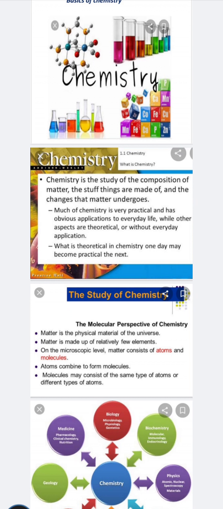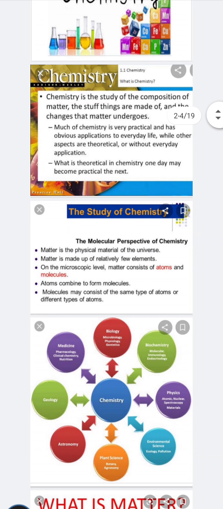What are the main components to study chemistry? Those are the molecular perspectives of chemistry. Matter is the physical material of the universe. Matter is made up of relatively few elements. At the microscopic level, matter consists of atoms and molecules. From here we can say chemistry is the study of atoms and molecules.